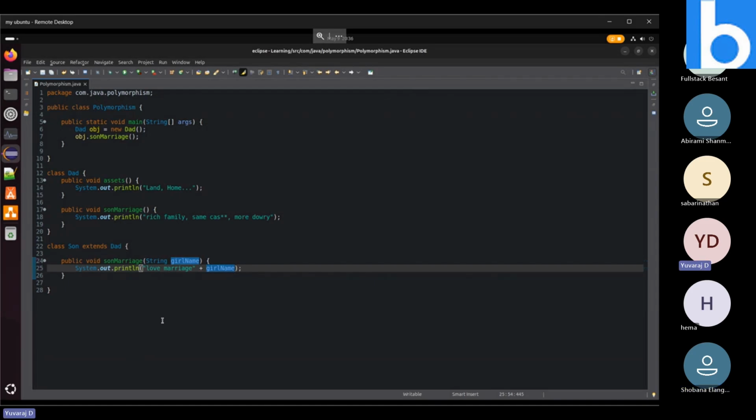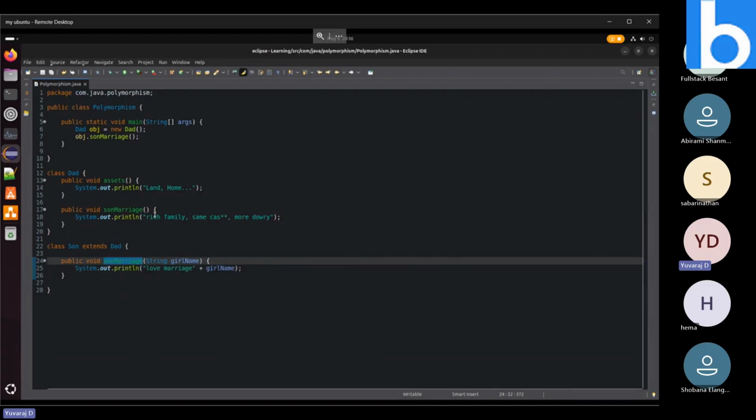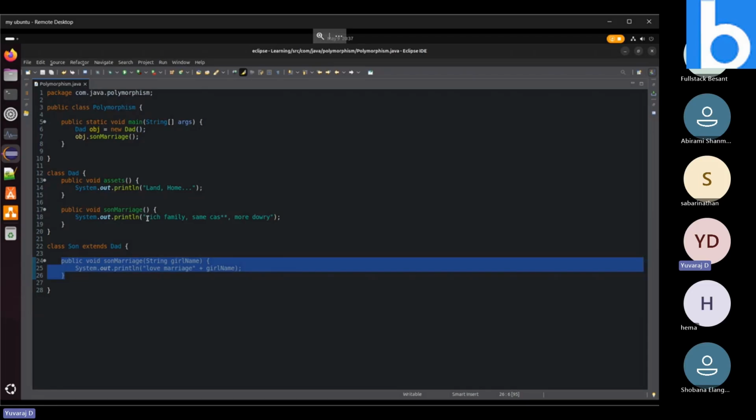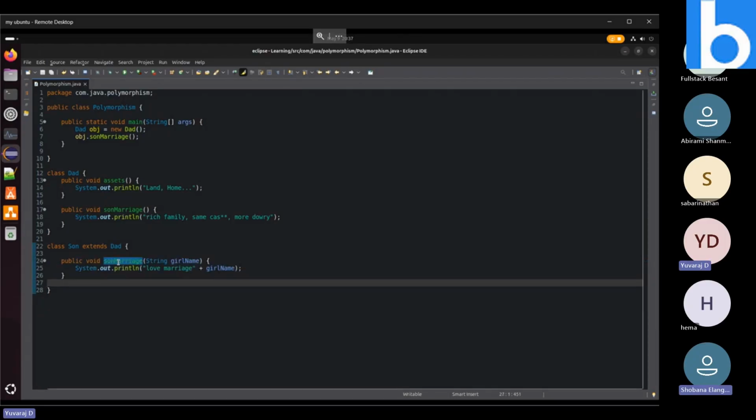No, it will not be considered as method overriding. Method overriding means the method name needs to be the same as well as the arguments. Then only we can override those methods. Here the method name is the same, but the arguments are different, so it will not be considered the same method. We can't override it. It will be considered a different method.